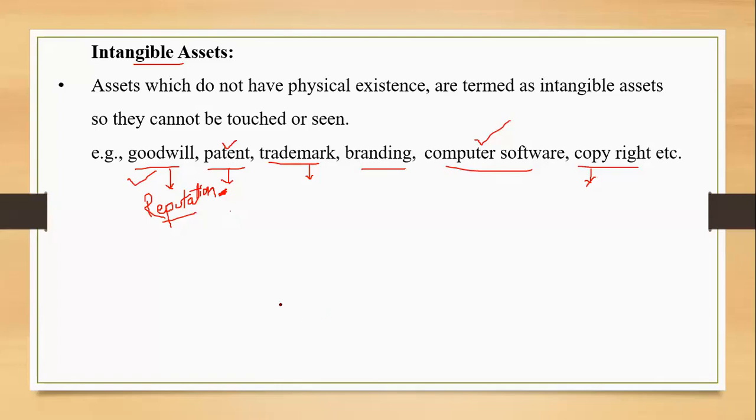Sir, I want to say about branding, sir. Sorry, copyright. Yeah. So copyright is a type of legal right for any company, and it can publish its own book and nobody can copy it. So they have a private copyright in the book also. Yes, it is related to the original writing. Whatever the original writing is, you can get it copyrighted, and the rights are reserved with you only.